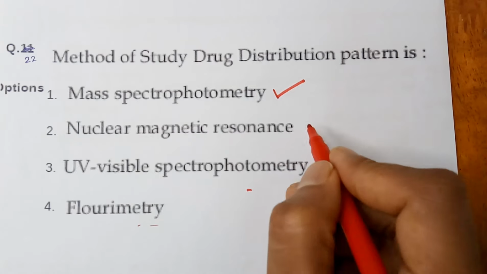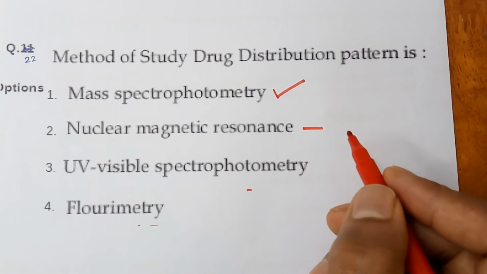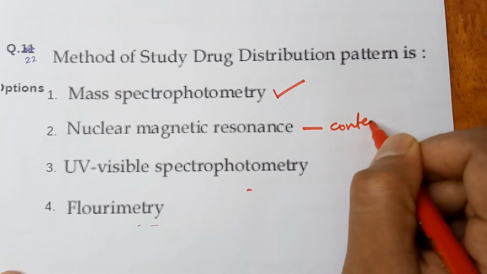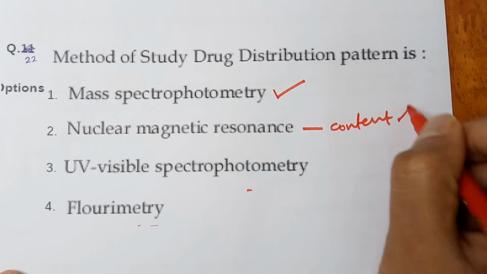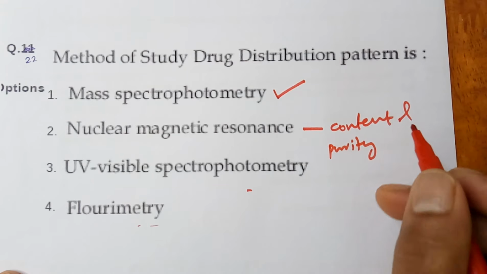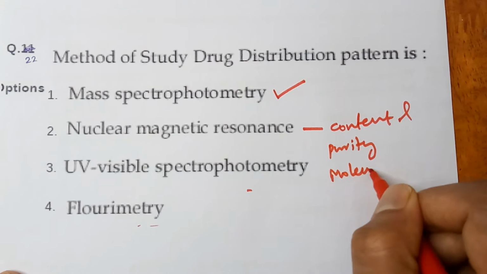NMR spectroscopy is used for determining the content and purity of a sample, as well as its molecular structure.